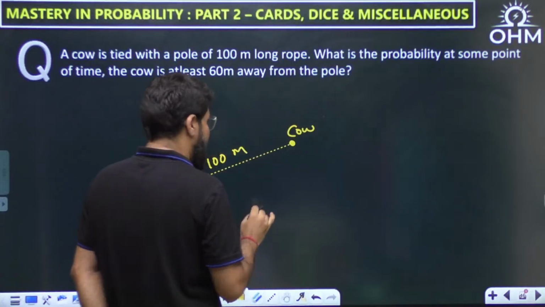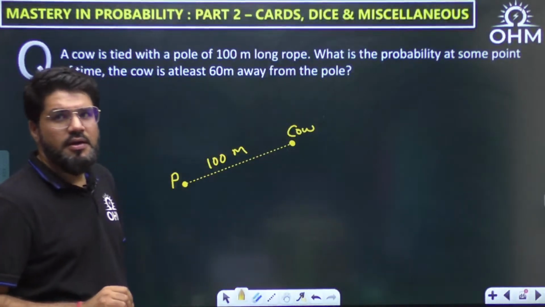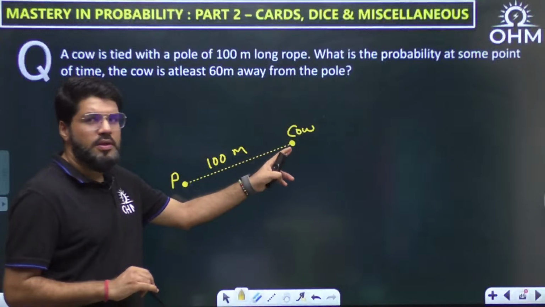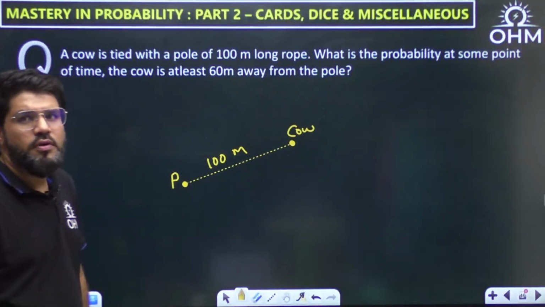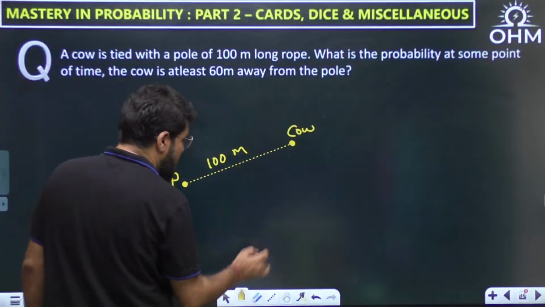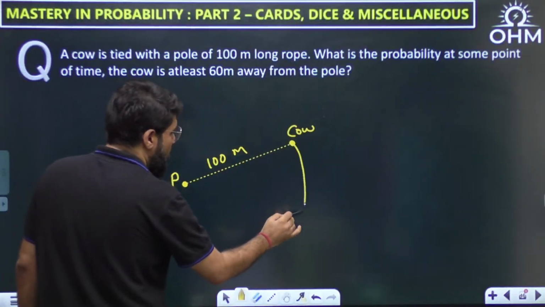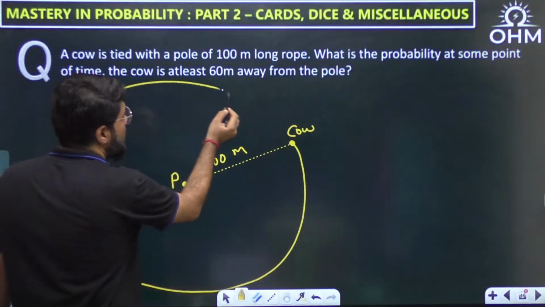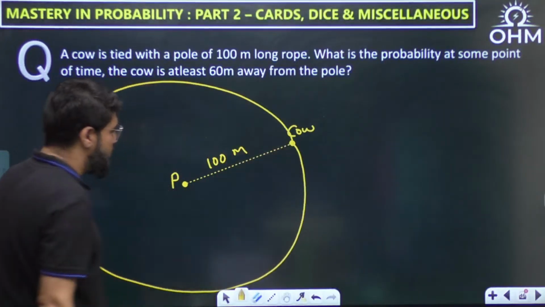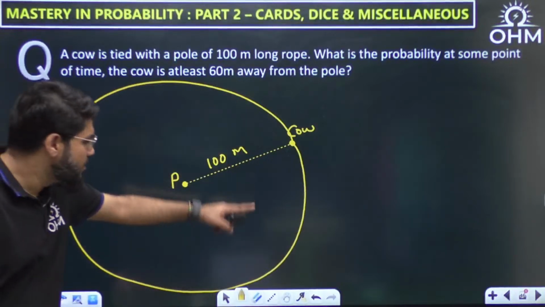Of course, without breaking the rope the cow is free to move. So in what ways can the cow move? The cow can only move around this particular pole,